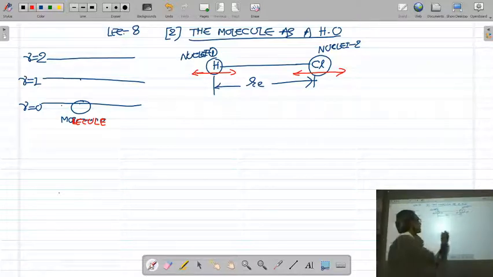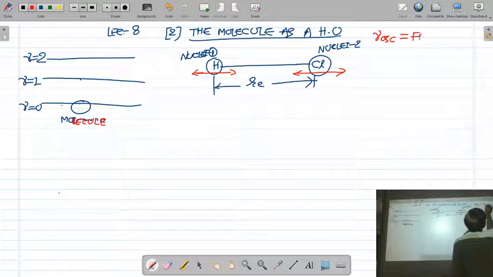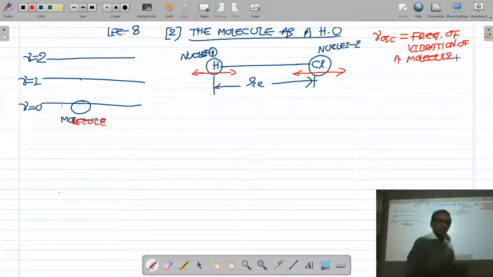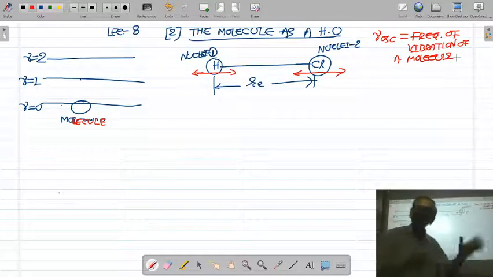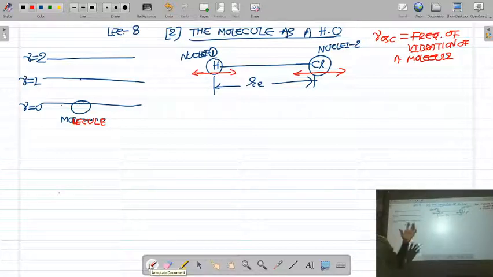I also mentioned that nu is the frequency of vibration of a molecule. The frequency with which the two nuclei of the molecule are vibrating is called the vibrational frequency. Okay, now next, let us consider the example of HCl.